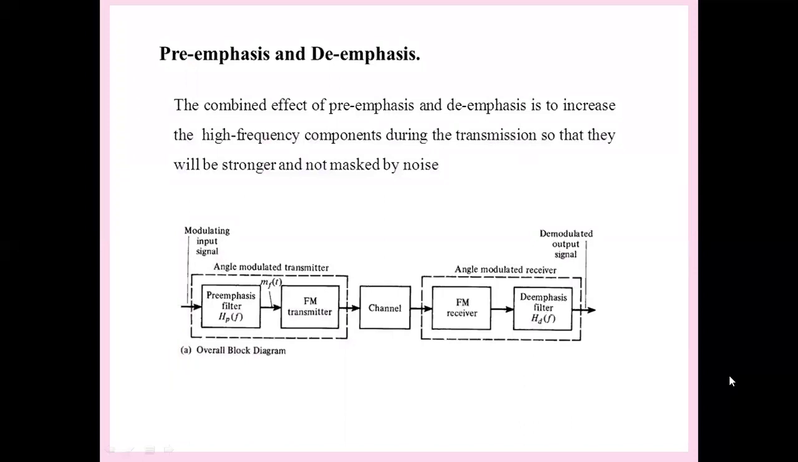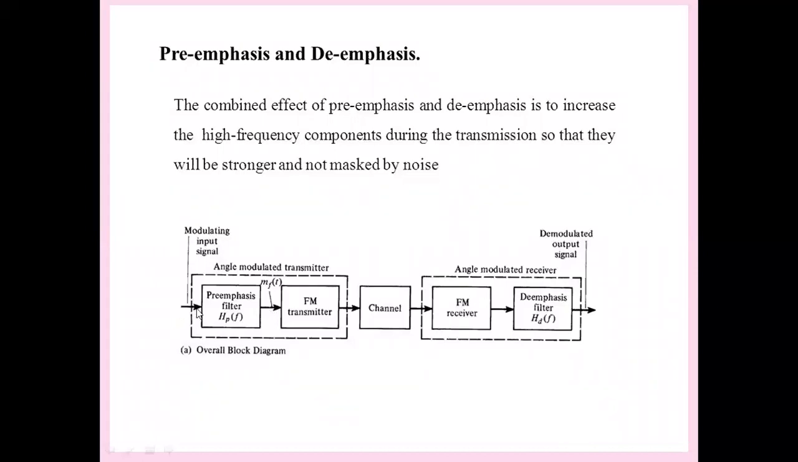Now we'll go into details about pre-emphasis and de-emphasis with the help of block diagrams. The combined effect of pre-emphasis and de-emphasis is to increase the high frequency components during the transmission so that they will be stronger and not masked by the noise. So observe this block diagram. We have a frequency modulated transmitter, channel, and frequency modulated receiver.